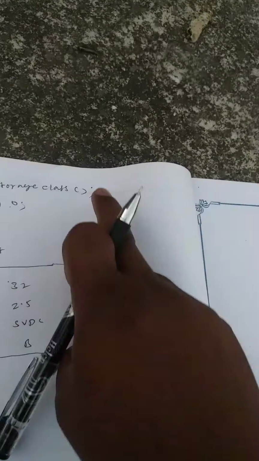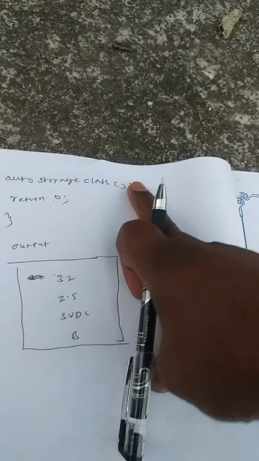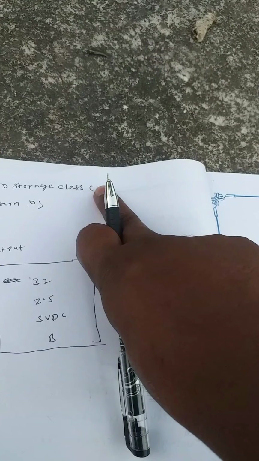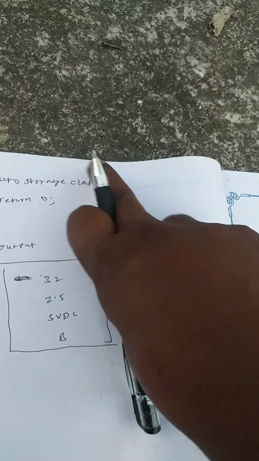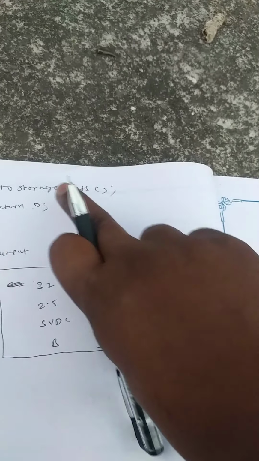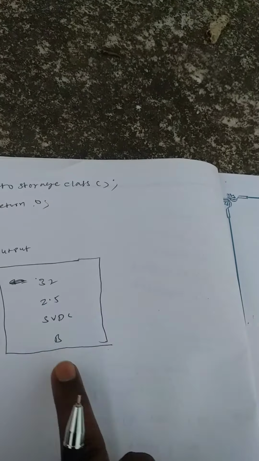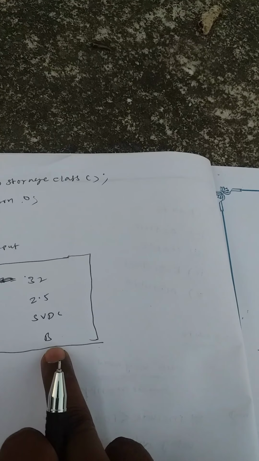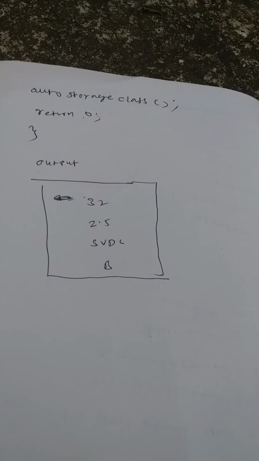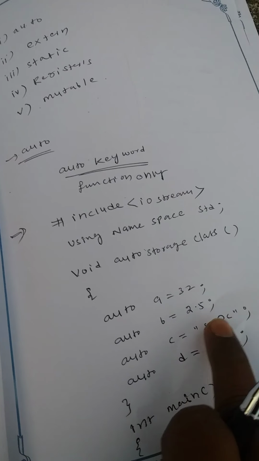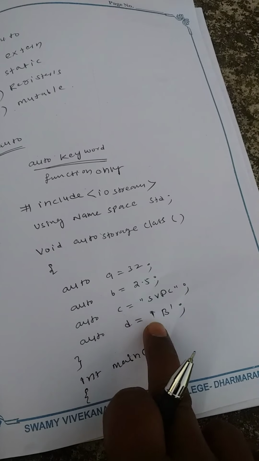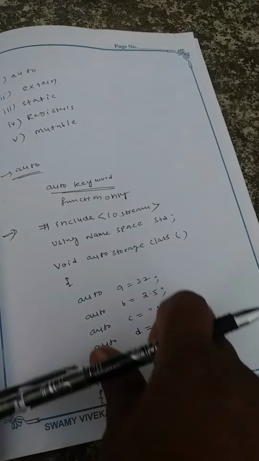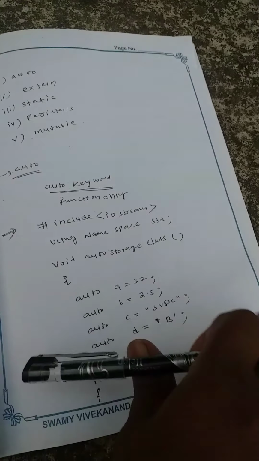When we call this auto storage class, it gives only those statements: 32, 2.5, svdc, b. This is a simple program. In this we are using only auto variables, and these are all local variables.